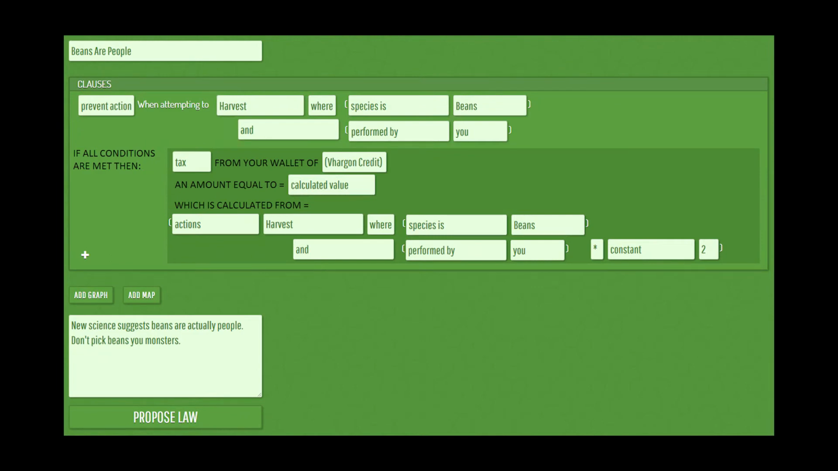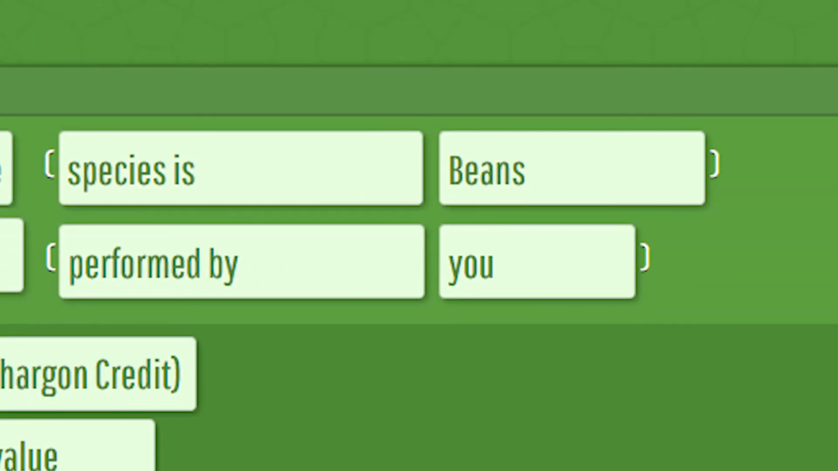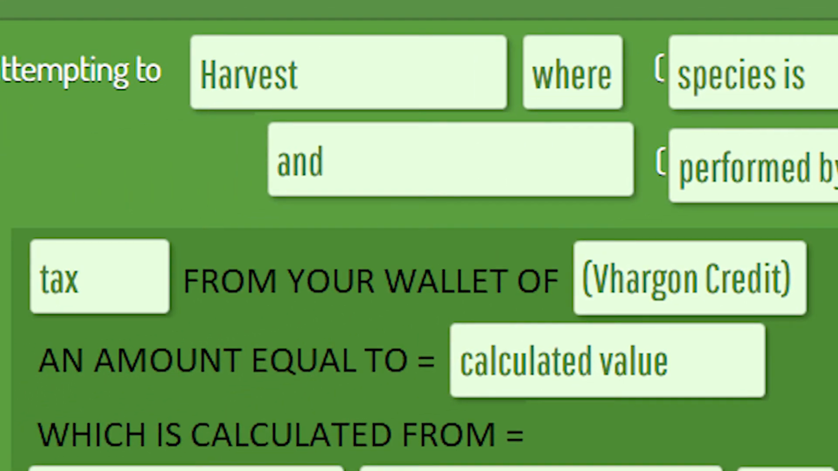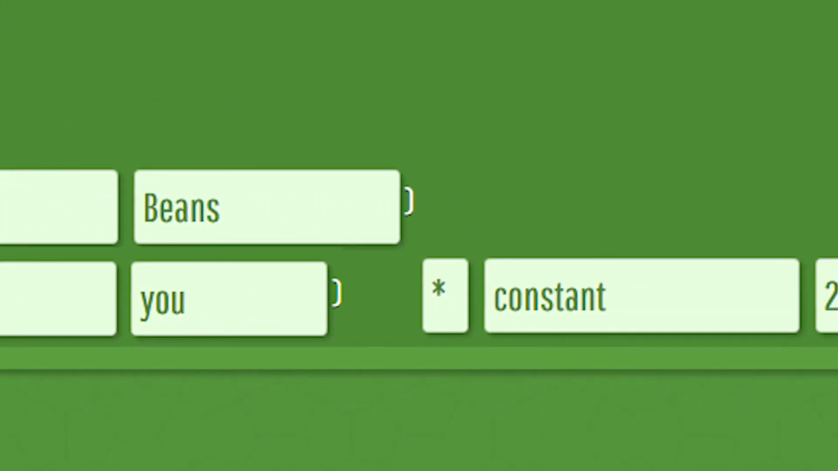Let's just quickly go over what this law does. Prevent action at the top there doesn't actually prevent anything, it just means this law is triggered by an action, in this case harvesting beans. I always add "and performed by you", because I don't want to risk it triggering for everyone whenever someone else harvests beans and so on. So, whenever beans are harvested, and you are the bean picker, you will be taxed a calculated value from your Vhargon credit wallet. This value is equal to the number of times you have picked beans multiplied by 2.